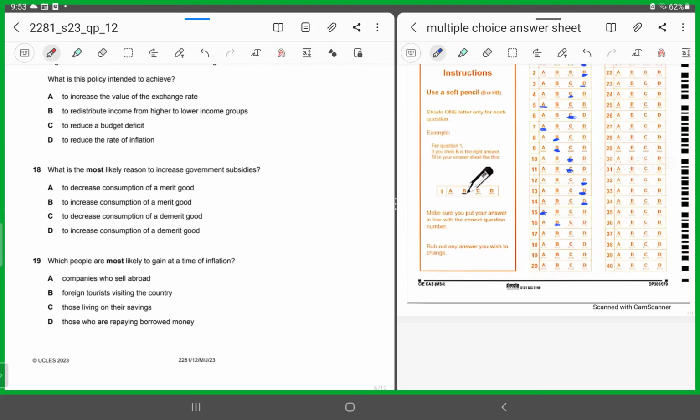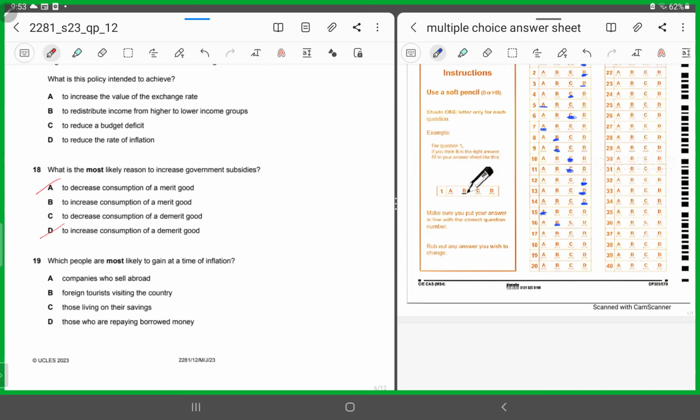So why would the government decide to increase government subsidies? To decrease consumption of a merit good? Obviously not. To increase consumption of a merit good, yes. Government won't want you to increase consumption of a demerit good.